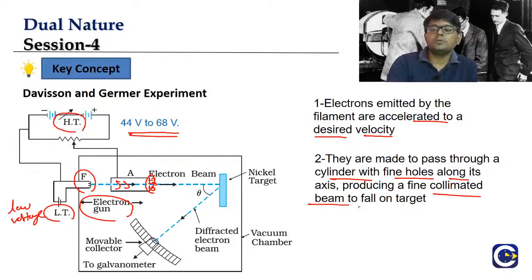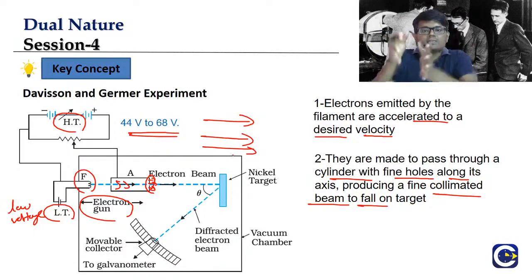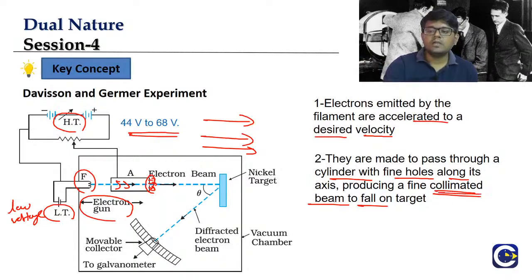This will produce a collimated beam, meaning the electrons come in one single beam, not in all different directions. When electrons are emitted from the filament, they go in all directions. We first accelerate them, then allow them to go through a cylindrical path with small openings, and the beam can only go in a straight line through the openings. This gives a collimated beam of electrons, which falls on the target. The target is the nickel crystal.